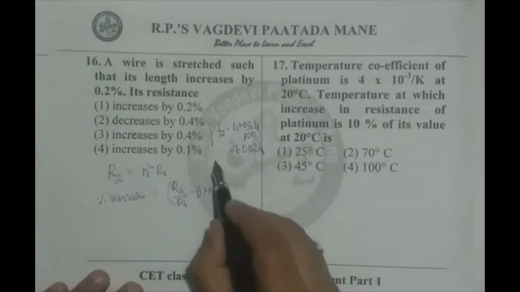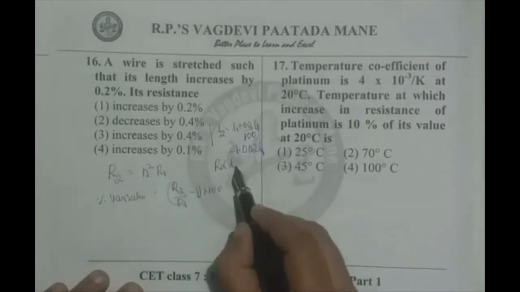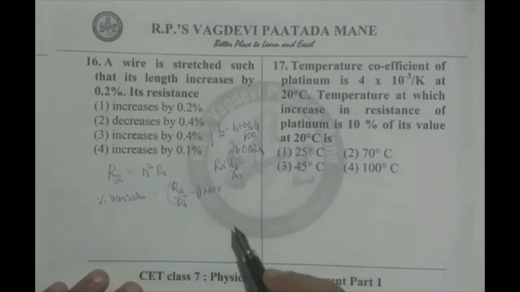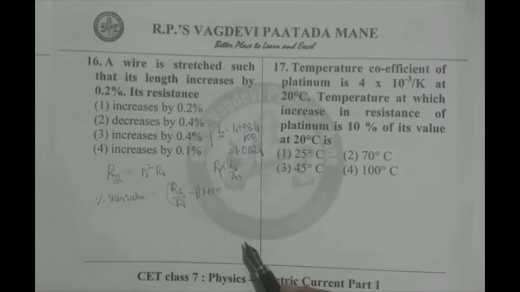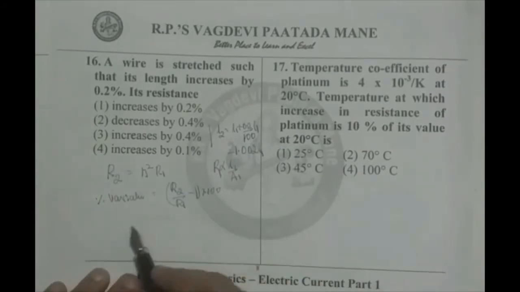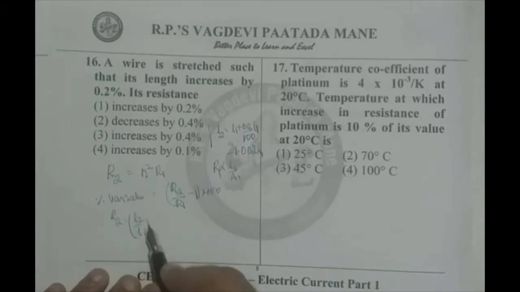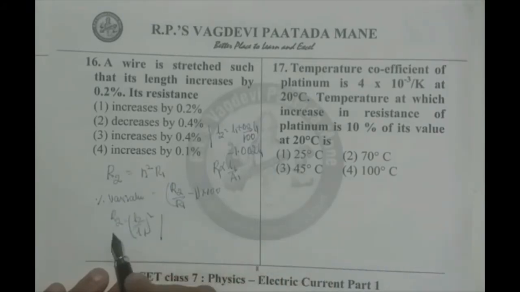And as R is proportional to L1 and also inversely proportional to A1, R1 proportional to L1 by A1, we can simply write R2 by R1 as L2 by L1 whole square.